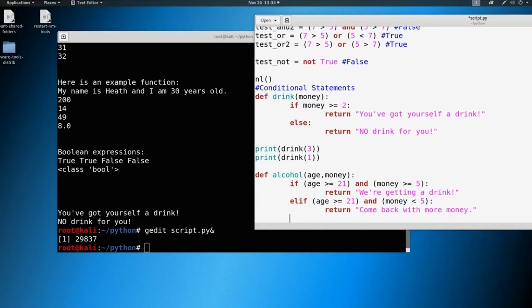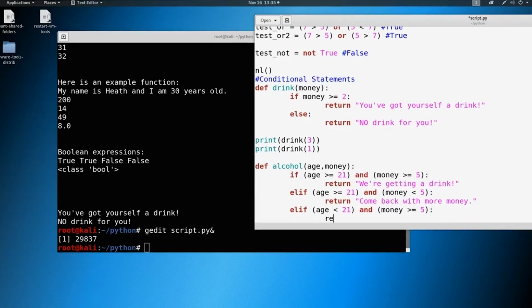We need another else here because we have another condition, right? So we're going to say, what if our age is less than 21 and our money is greater than or equal to 5? Well, we're going to return, nice try, kid, because we're not old enough to purchase this drink.